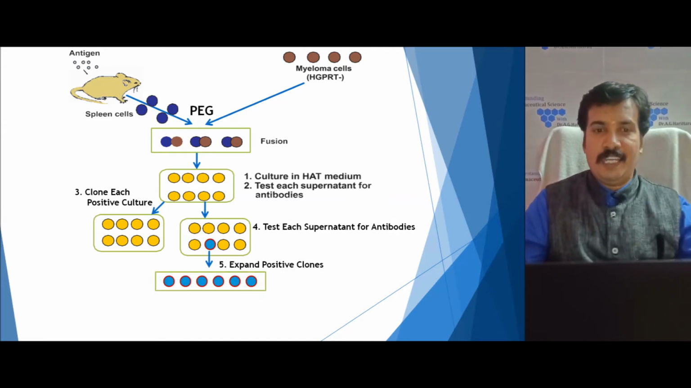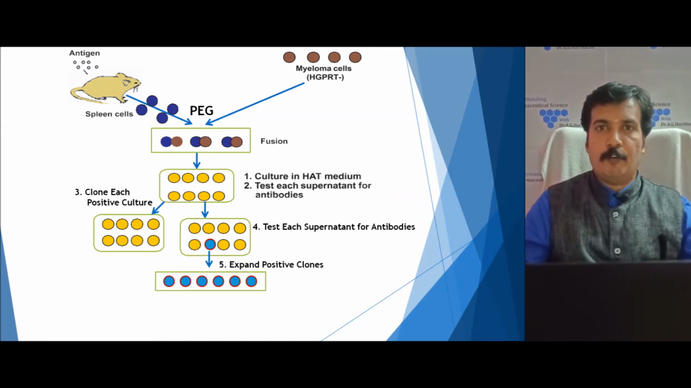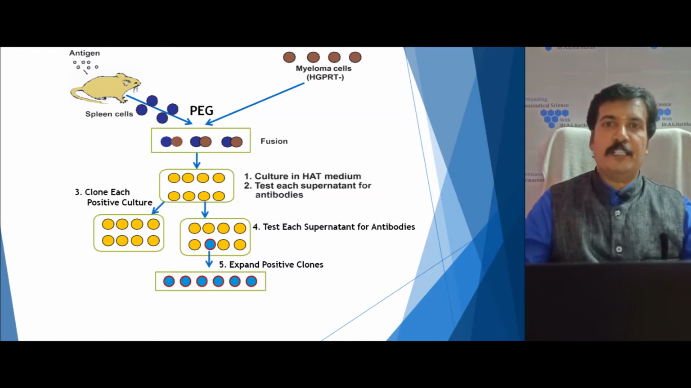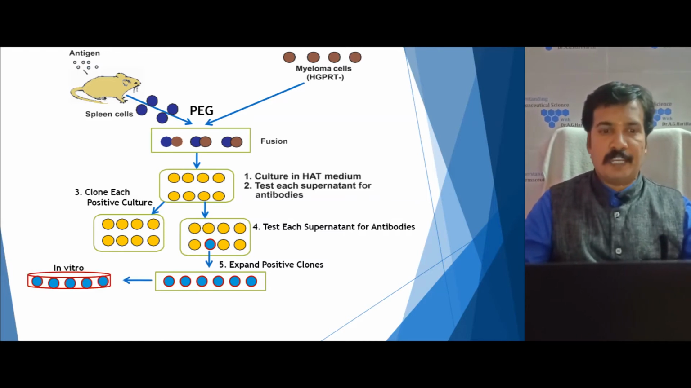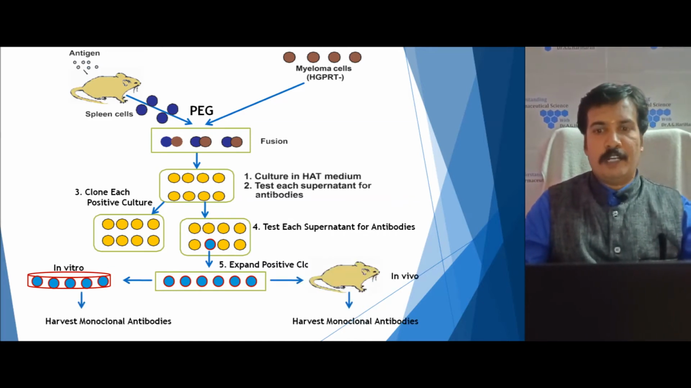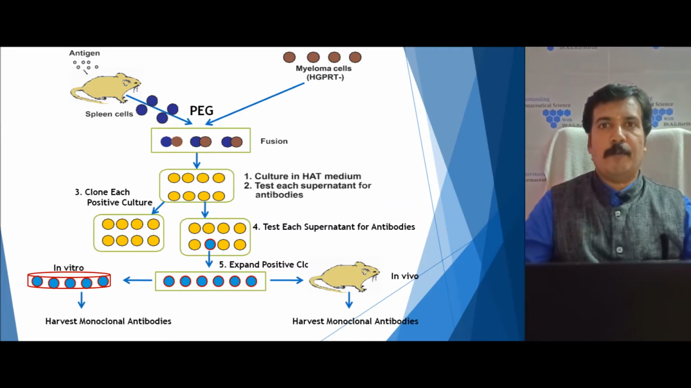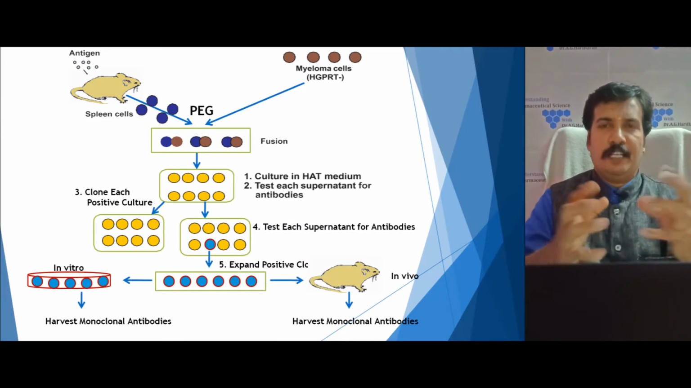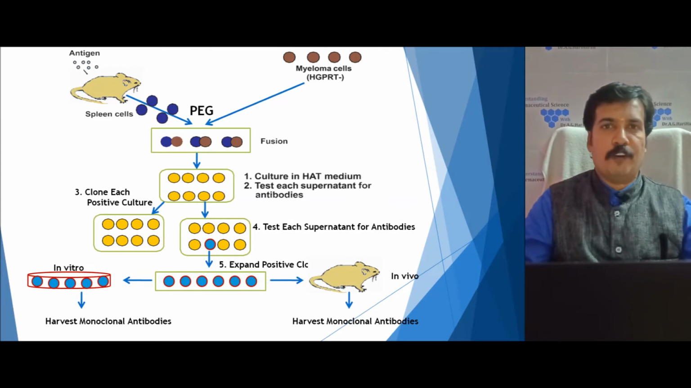Then the high yielding positive clone is expanded. It is grown in large quantities either in vitro in a petri dish in a lab or in vivo in an animal, so that it will produce the monoclonal antibodies in large quantities. Then it is harvested and used for our purpose.